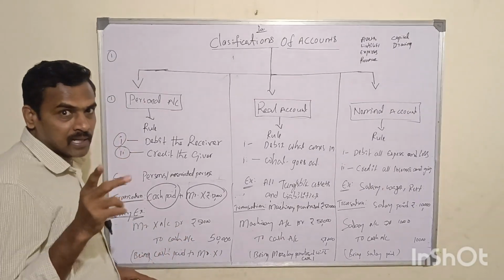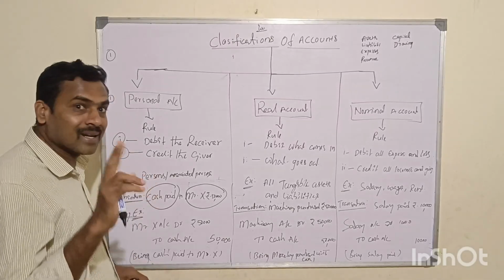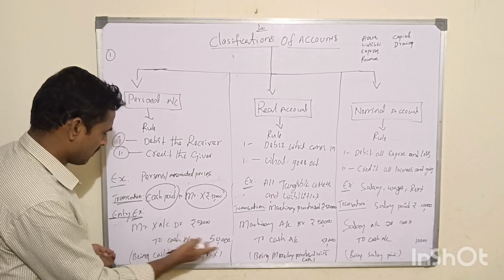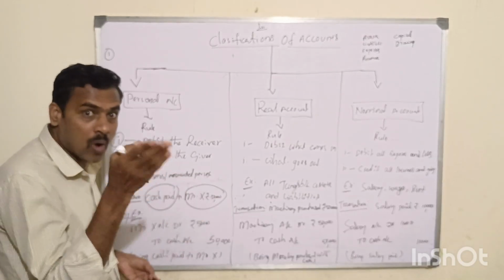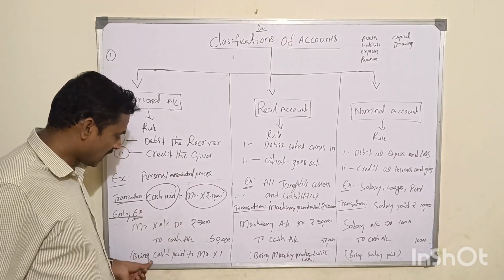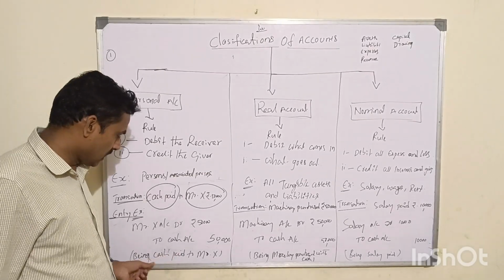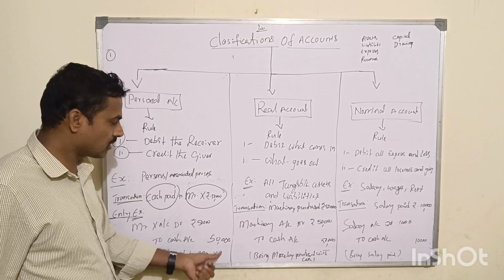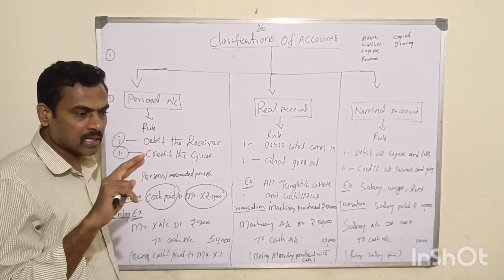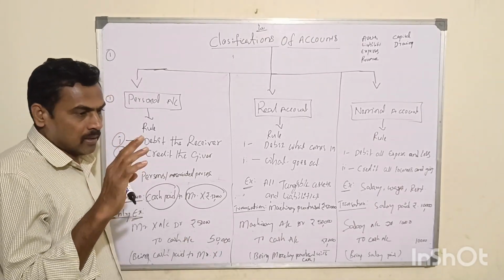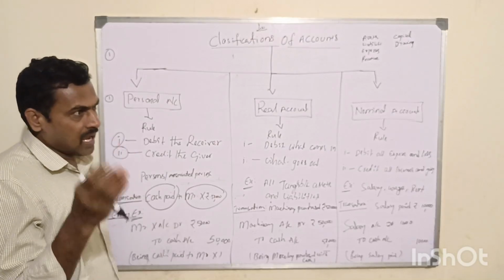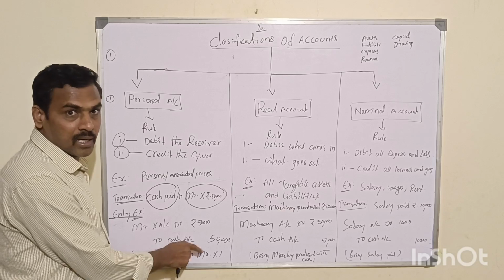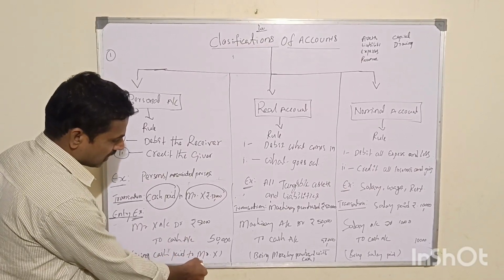And the narration is very, very important for any journal entry. Why is narration important to the entry? Because, for example, cash paid to Mr. X, on what? Hence the narration is very important, being cash paid to Mr. X. Since I have not mentioned the purpose here, but when a real example comes, it will be cash paid to Mr. X for so and so purpose. That purpose we need to mention in the narration of the entry. So hence, the narration of the entry is very important.